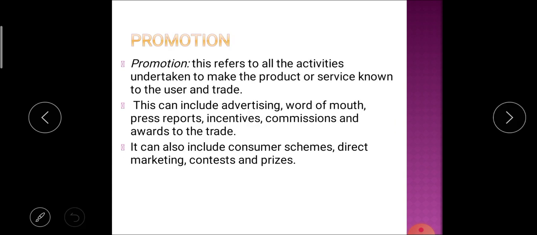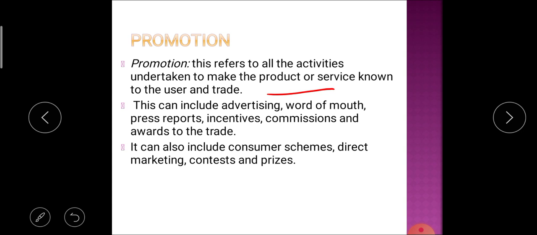After that, the last P of the marketing mix is promotion. Promotion refers to all the activities undertaken to make the product or services known to their user or the trade. That means whatever activities are undertaken to make the service and product known to their user are considered as promotion. Promotion can include advertising, word of mouth, press reports, incentives, commission, and awards to trade.